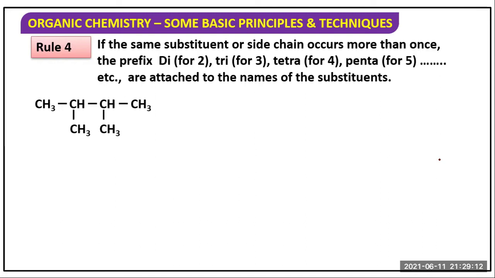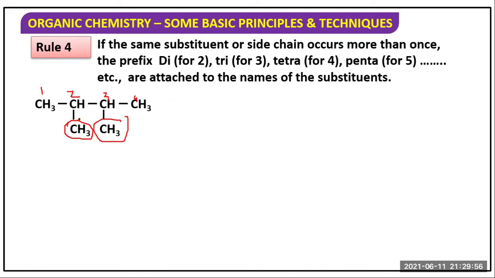If the same substituent or side chain occurs more than once, then di, tri, tetra, penta, etc. are attached to the name of the substituent. That means there is a methyl group, there is another methyl group. 1, 2, 3, 4. So there is a 4 carbon containing chain. This is known as butane. But there is a methyl in 2 position, and this is 3 position, so there is another methyl. So 2, 3 dimethyl butane.